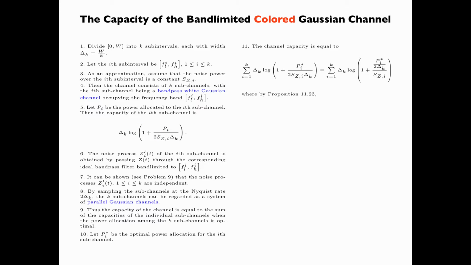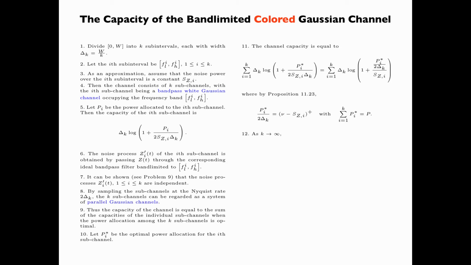And by proposition 11.23, the value of Pi star over 2 delta k is equal to the positive part of nu minus SZi, where the water level nu can be obtained from the constraint summation Pi star, i from 1 up to k, equals P.